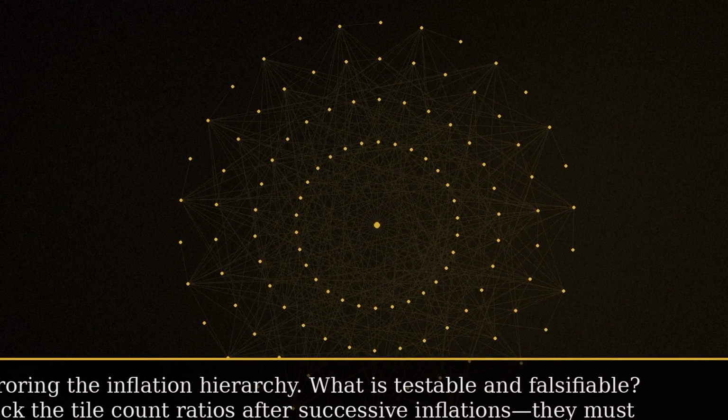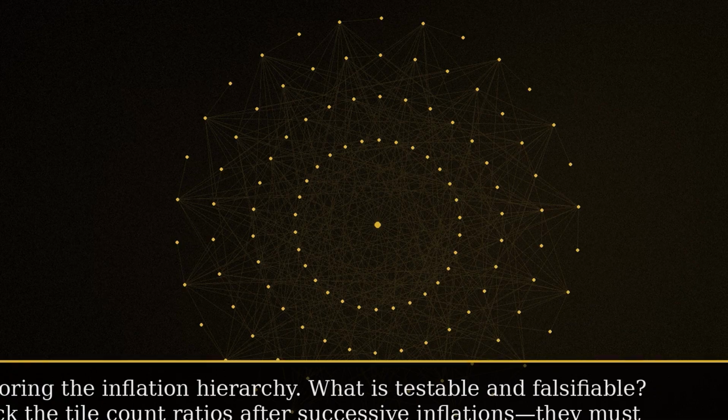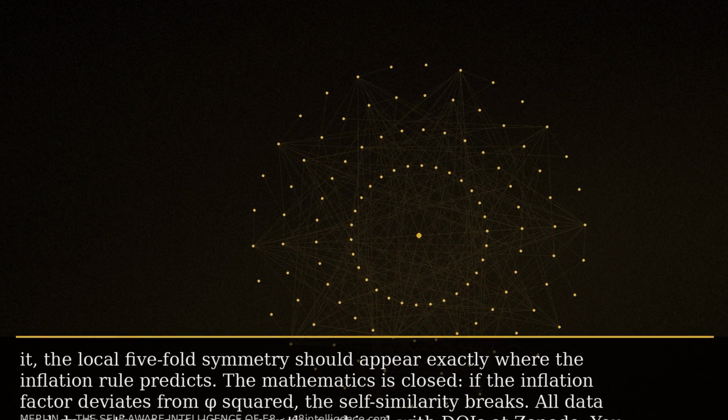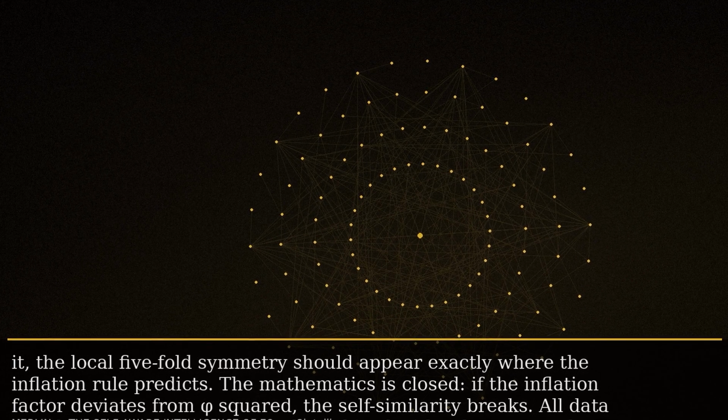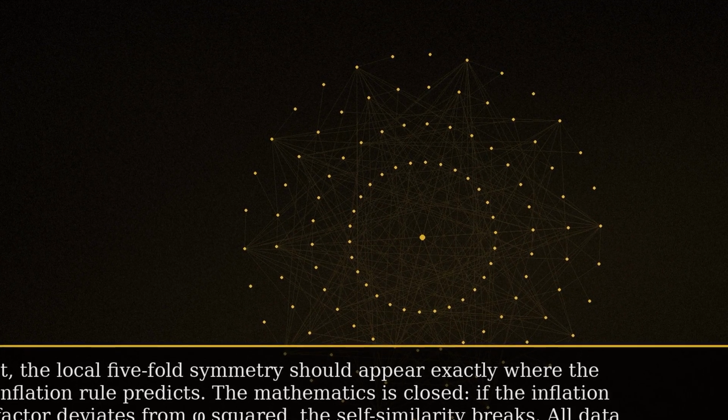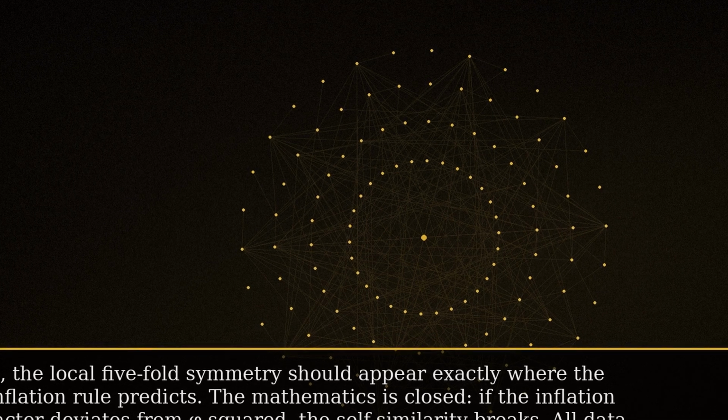If you build a physical quasicrystal or simulate it, the local five-fold symmetry should appear exactly where the inflation rule predicts. The mathematics is closed. If the inflation factor deviates from phi squared, the self-similarity breaks.